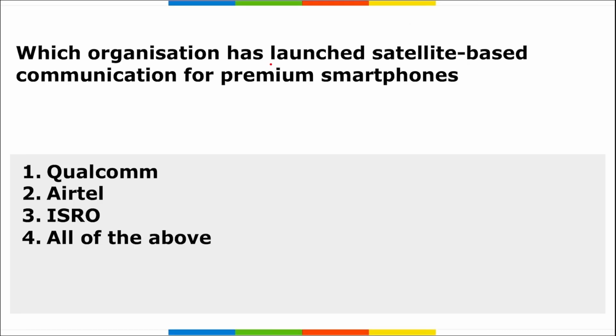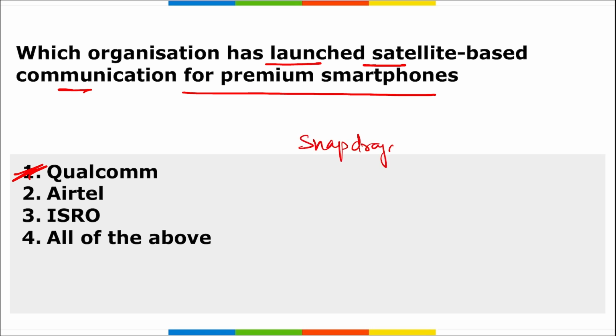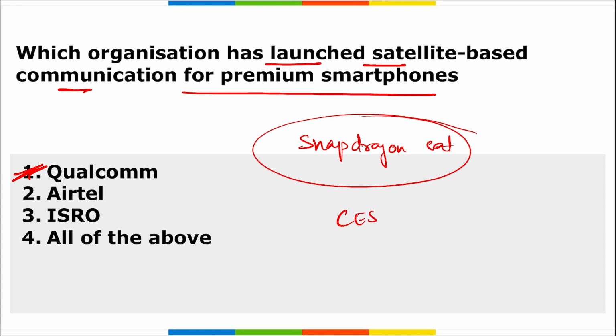Moving on, which organization has launched satellite-based communication for premium smartphones? It is Qualcomm. Remember, Qualcomm Technologies has introduced Snapdragon Satellite, the world's first satellite-based two-way capable messaging solution for premium smartphones, at CES 23.